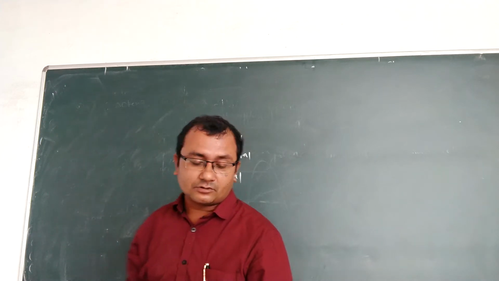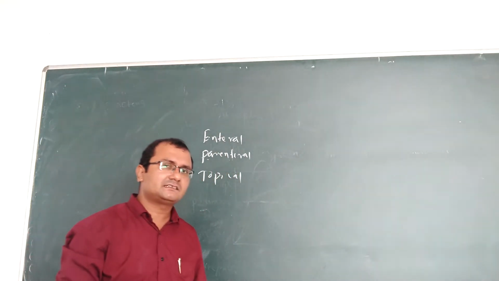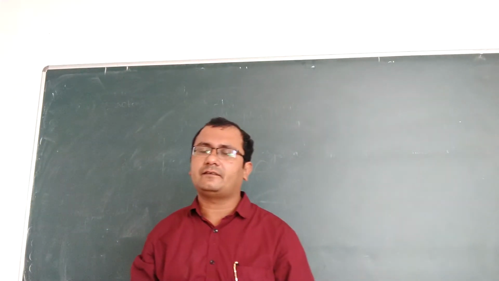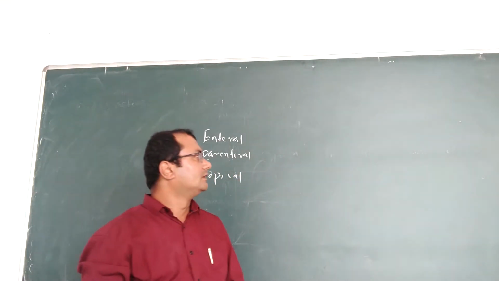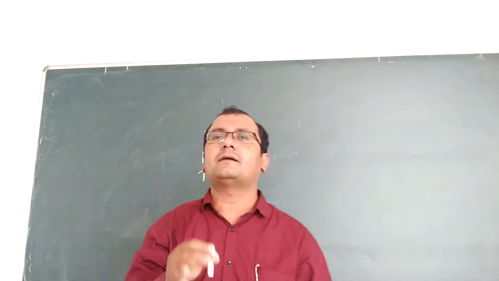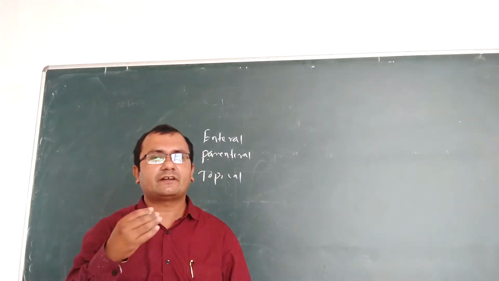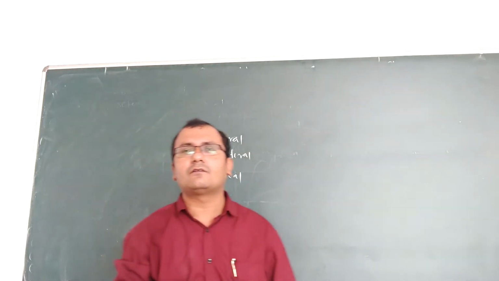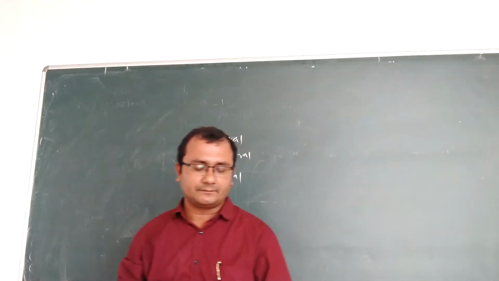So these are the three routes. Enteral route means oral. That means the drug has to pass through the GIT. So in this enteral route, the drug needs to be absorbed properly through different parts of the GI tract. Then only it will reach the systemic circulation.